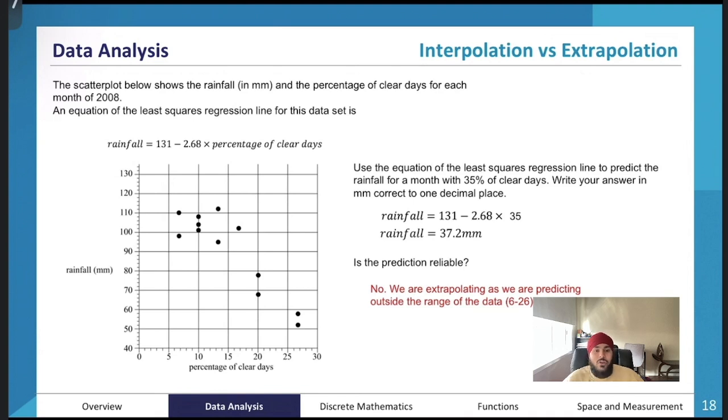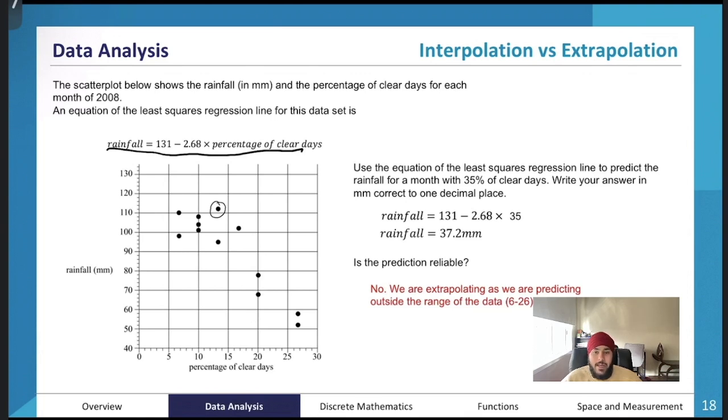Now, the equation you can only work out if they've given you the specific data in that table. If they've just given you a scatter plot, never try working out the least squares regression line. It's too hard to be reliable. I know some students who have gone and put every single value into the calculator, and it's not going to be reliable. So whatever equation they've given you, use that. If they haven't given an equation, it means that the question doesn't require an equation.